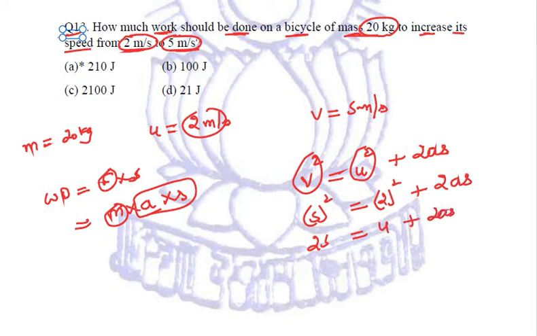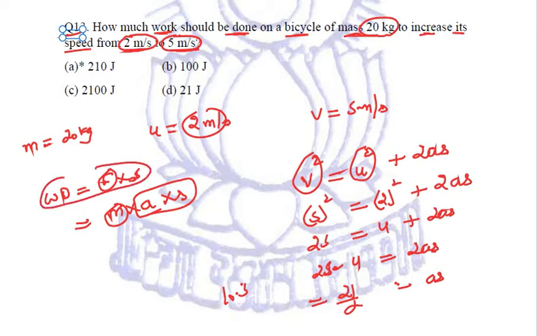So taking 4 on the other side, 25 minus 4 is equal to 2as. So the value of as becomes 21 by 2. That comes out to be 10.5. This is the value of as. Now we will put the value of as in this particular formula of work done, m into a into s.